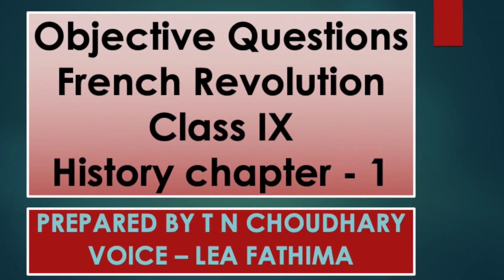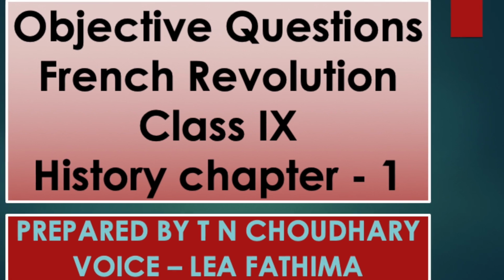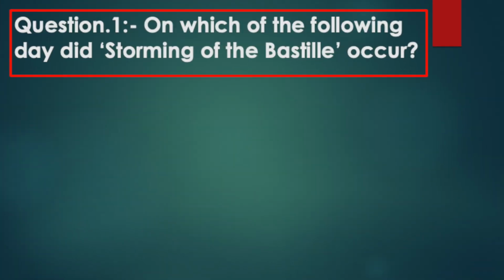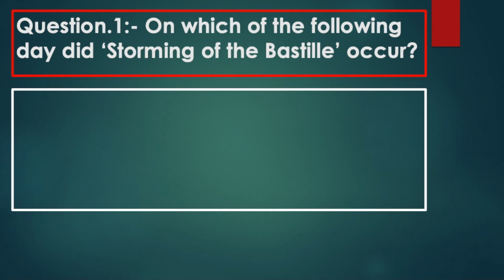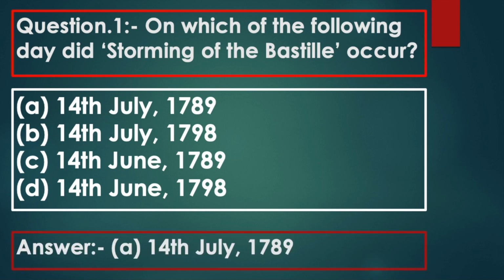Objective questions, French Revolution, Class 9, History, Chapter 1. On which of the following days did the storming of the Bastille occur? Option A, 14th July 1789. Option B, 14th July 1798. Option C, 14th June 1789. Option D, 14th June 1798. Answer: Option A, 14th July 1789.